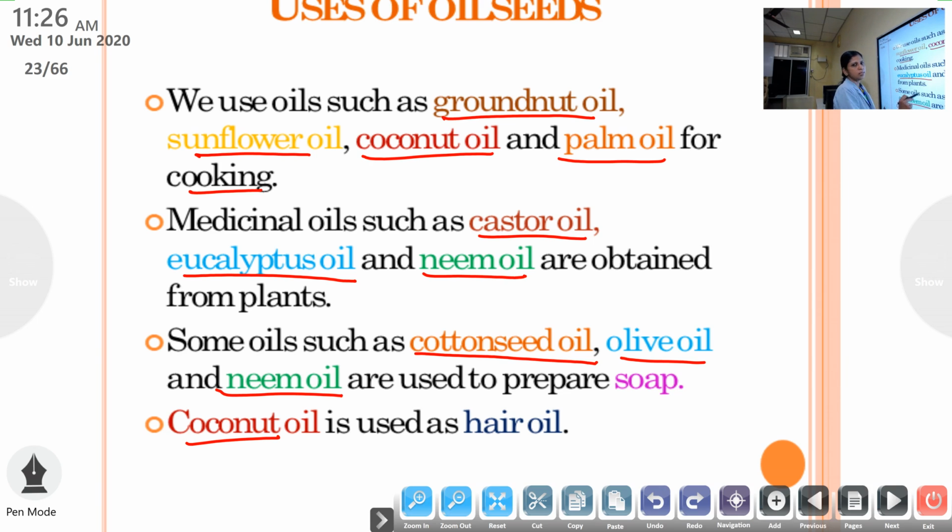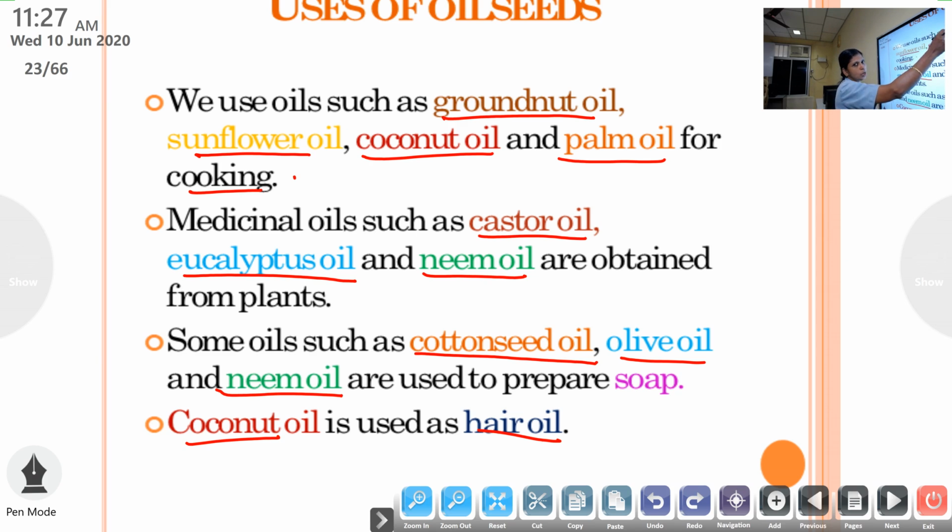Then cottonseed oil, olive oil and neem oil are used to prepare soap. Which oil is used as hair oil? Coconut oil.